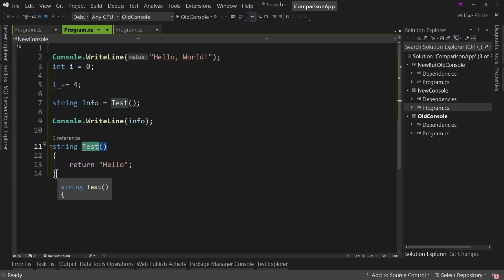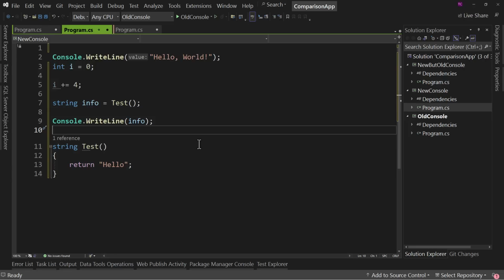And then you can learn about classes. You can learn about namespaces and all the rest when you create a new file, when you create a new class. So it allows you to still learn, but learn less magic. Because right now we have one thing that's magic. Well, a couple. We run Program.cs. You have to know that. But besides that, it's Console.WriteLine. So you can kind of go from there and start to learn, oh, Test is kind of like Console.WriteLine. It's a method and it does something. And this is a method and it does something. So this allows for a much easier transition up the curve towards learning C#.